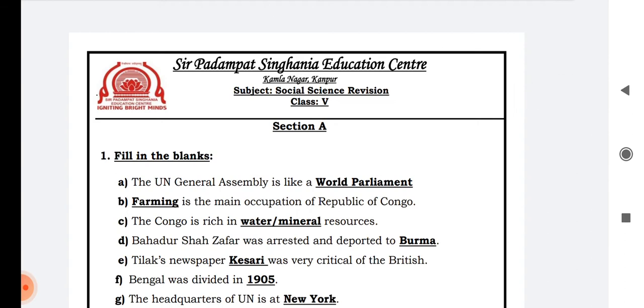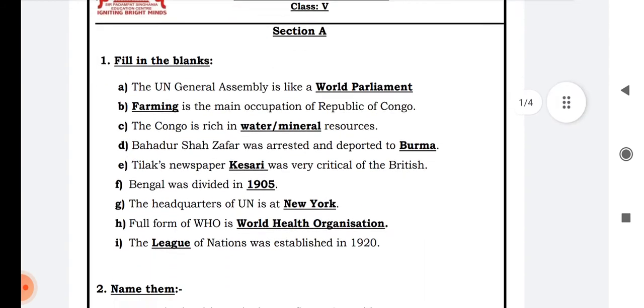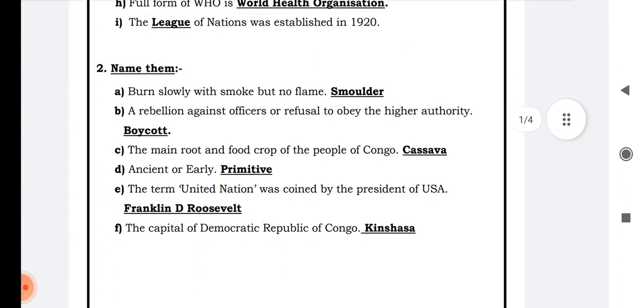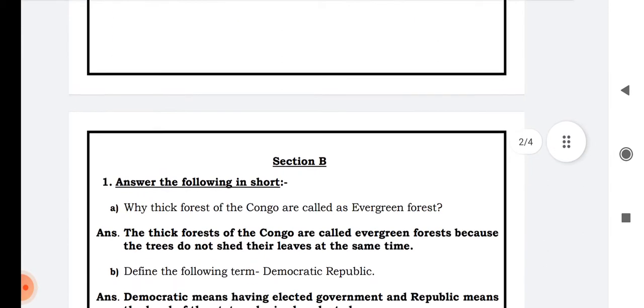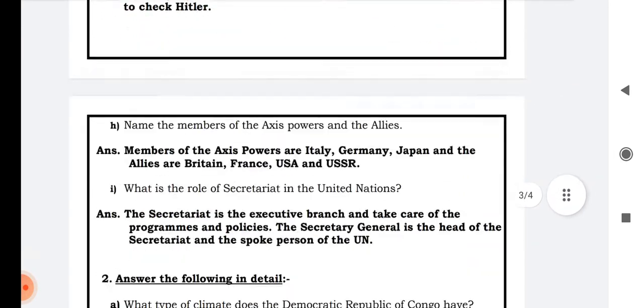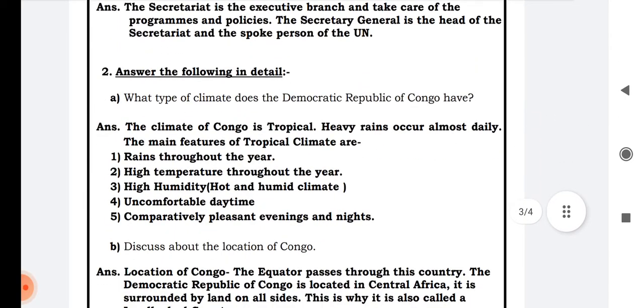As you all know, in a half yearly examination, we have two sections, section A as well as section B. Section A consists of fill in the blanks as well as name them. Whereas in your section B, we have answer the following in short and answer the following in detail.